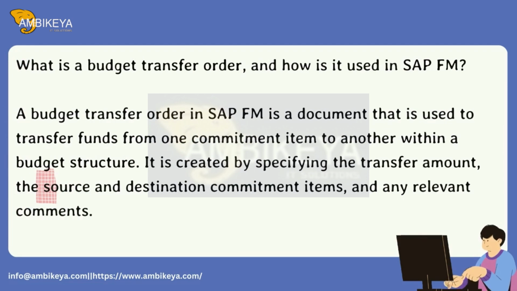What is a budget transfer order, and how is it used in SAP FM? A budget transfer order in SAP FM is a document that is used to transfer funds from one commitment item to another within a budget structure. It is created by specifying the transfer amount, the source and destination commitment items, and any relevant comments.